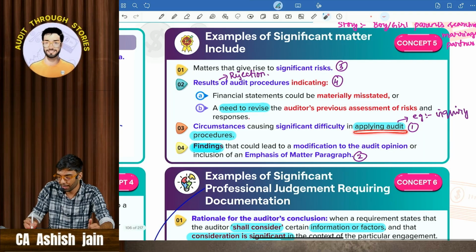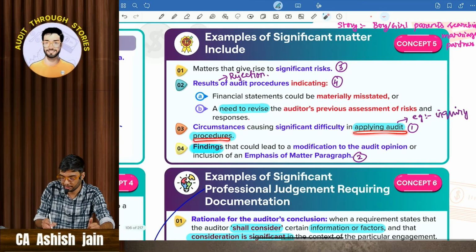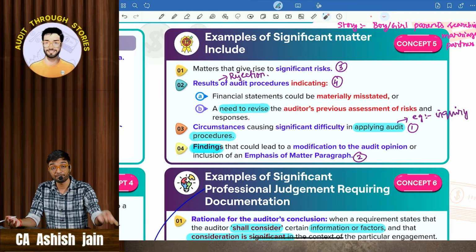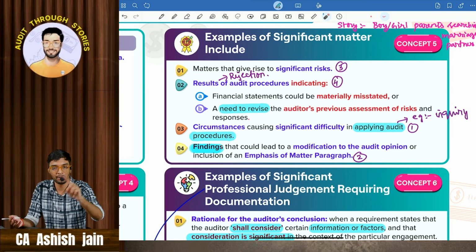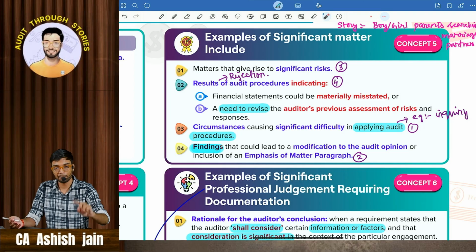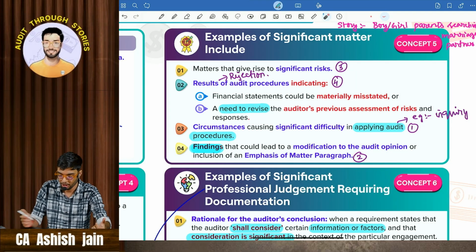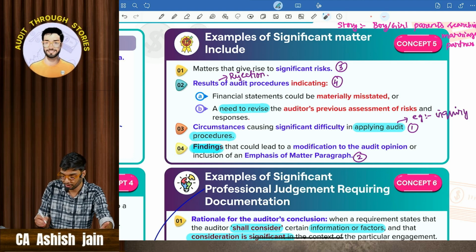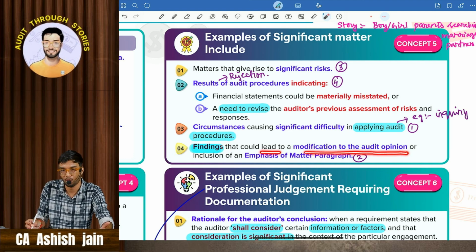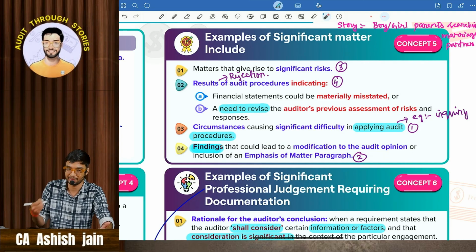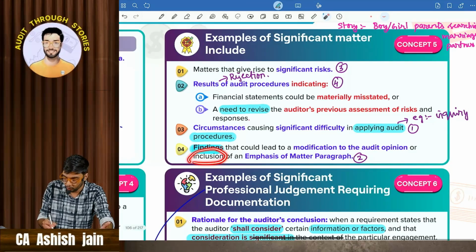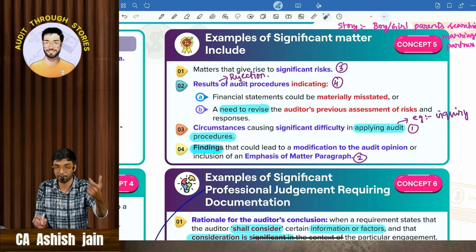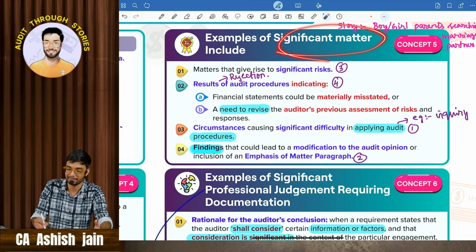Okay, here you have applied the audit procedures. Here you are not able to apply the audit procedures, but suppose you were able to apply the audit procedures. At that point of time, you would have found something. Okay, you would have got the result of that particular audit procedure. So that is the findings and result. If the result of audit procedures or the findings can lead to a modification to the audit opinion, that will be considered as a significant matter. Or if you are thinking to include an emphasis of matter paragraph because of that particular finding, then it will also be considered as a significant matter.